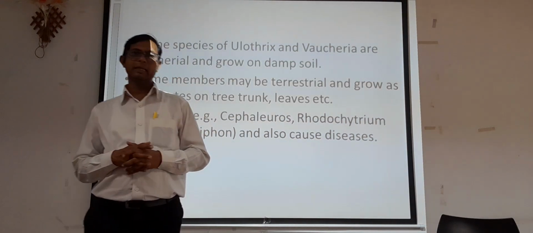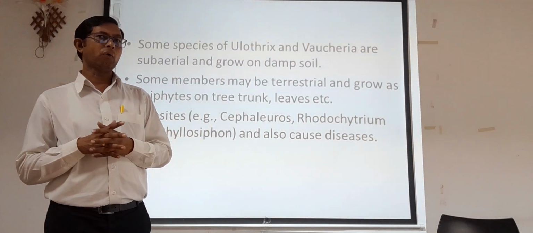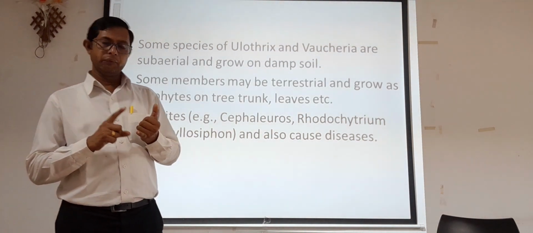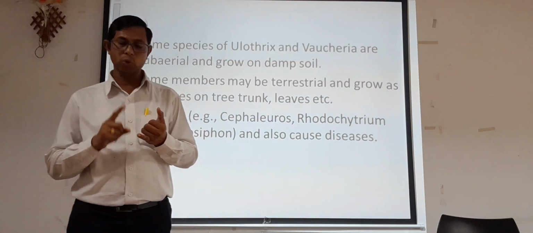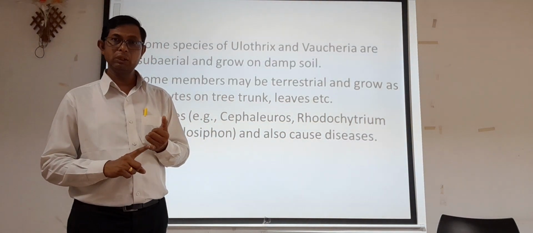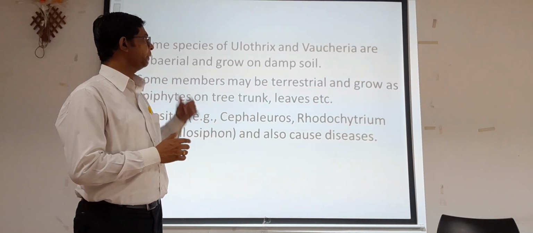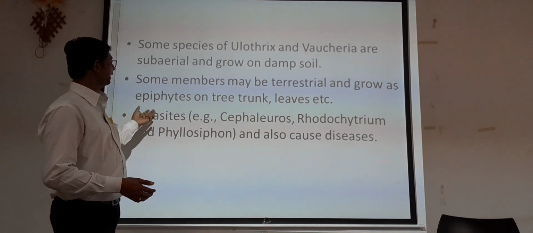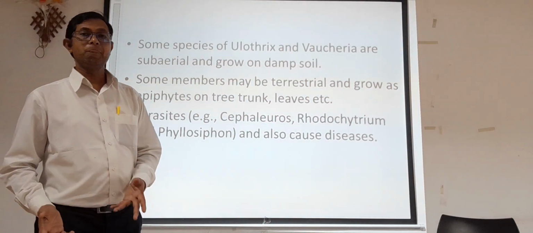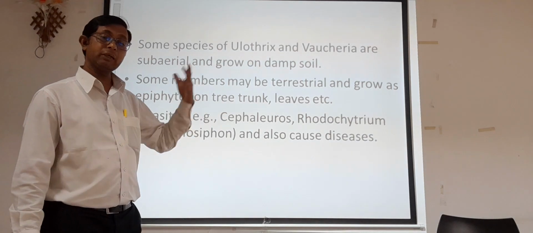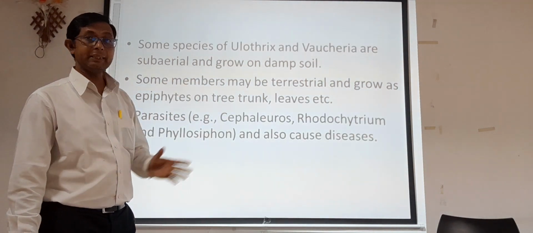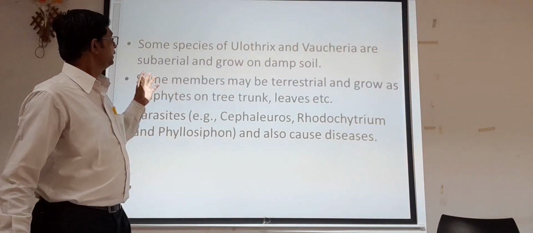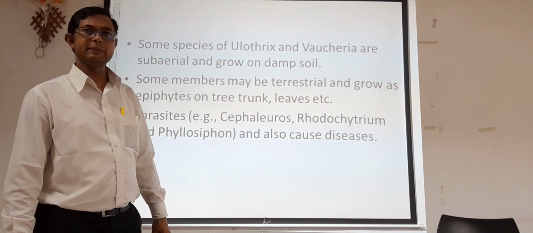So we can again say that the algae of Chlorophyceae are marine, or they also have freshwater forms. They also grow in saline water. Along with that, they also grow as subaerial and as terrestrial forms. They also show growth as parasites and epiphytes on the trunk and leaves of plants. So a variety of occurrence is discussed in this particular Chlorophycean algae.